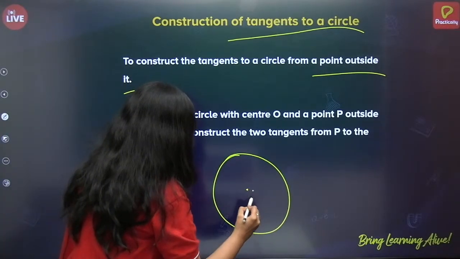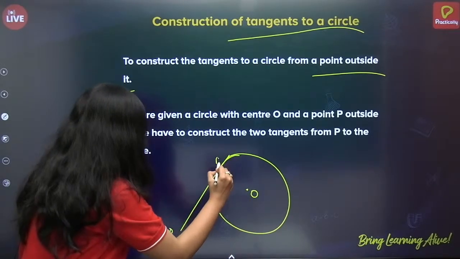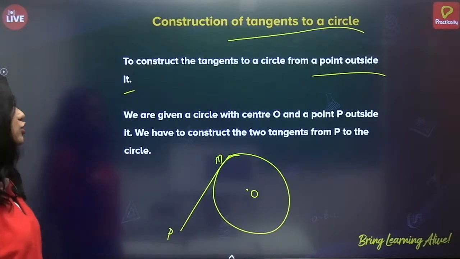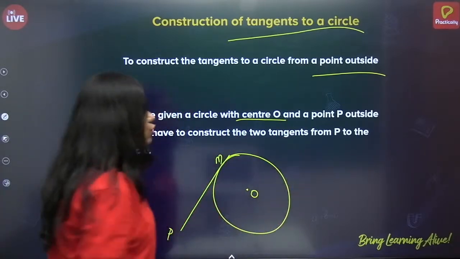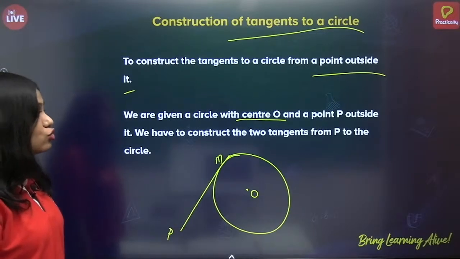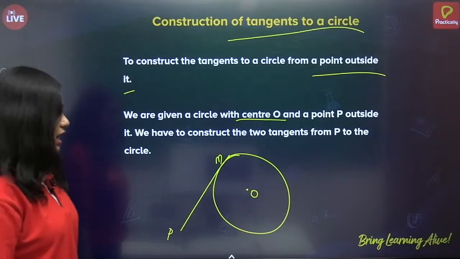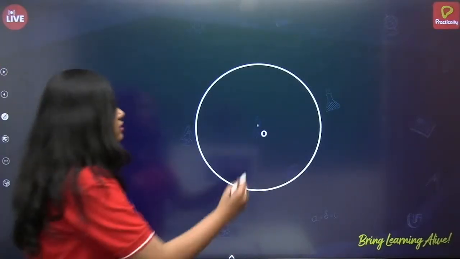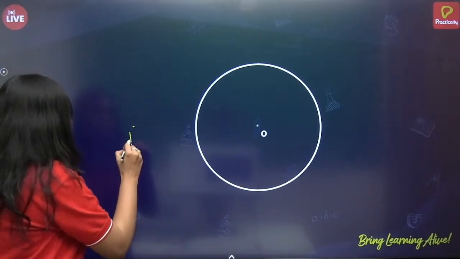If this is a circle with center O, this PM is a tangent, correct? Now you are aware of what a tangent is. Now we are given a circle with center O and a point P outside it. We have to construct two tangents from point P to the circle. So let us see how. Come on, we'll see it. So this is a circle with center O and this is a point P.